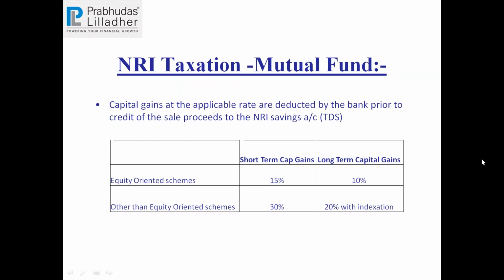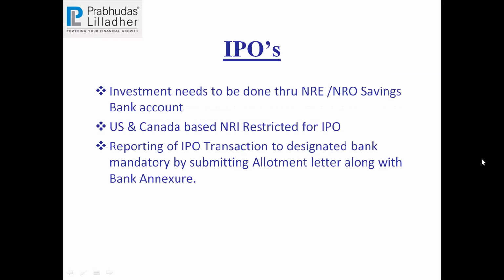NRI taxation for mutual funds is somewhat similar. There will be a 15% TDS on short-term capital gains and 10% on long-term capital gains. Other than that, for equity or any other funds, it is 30% short-term and 20% with indexation. So this is the TDS which will be deducted.